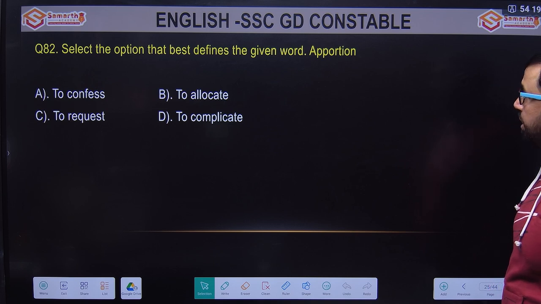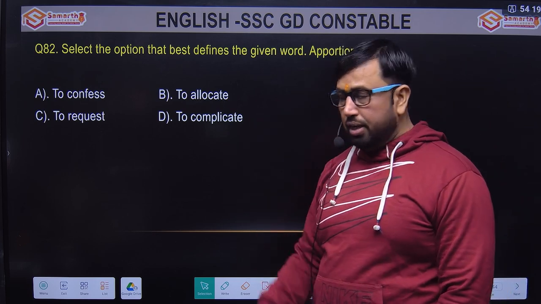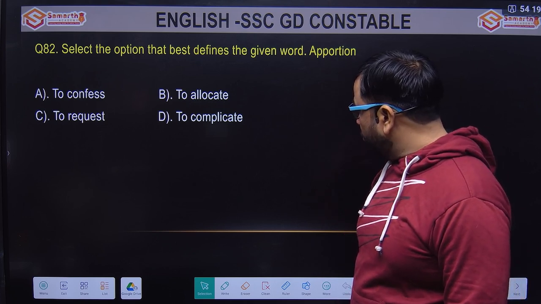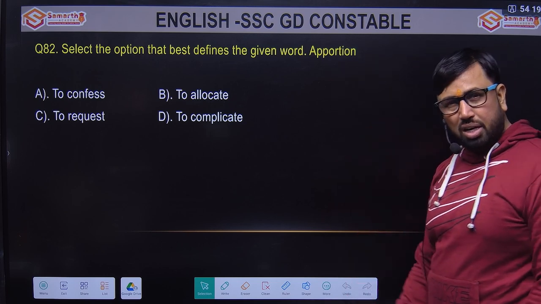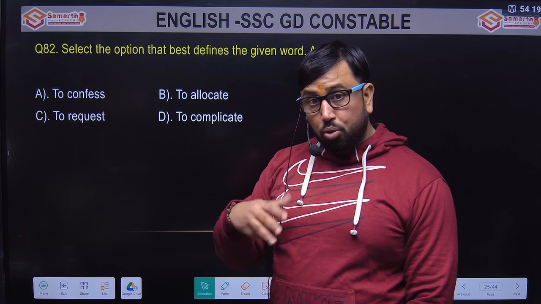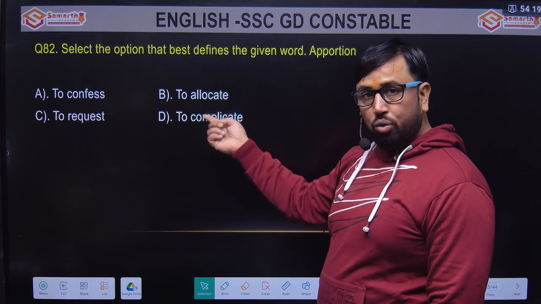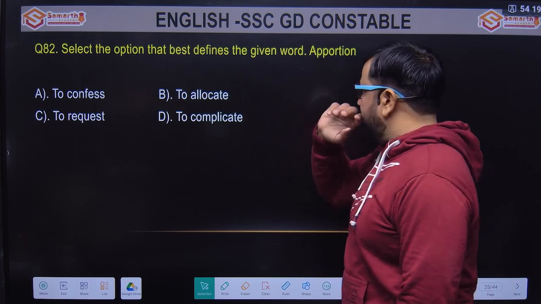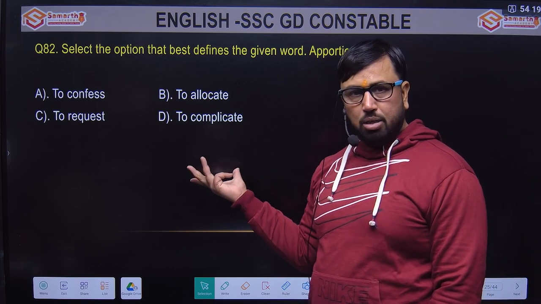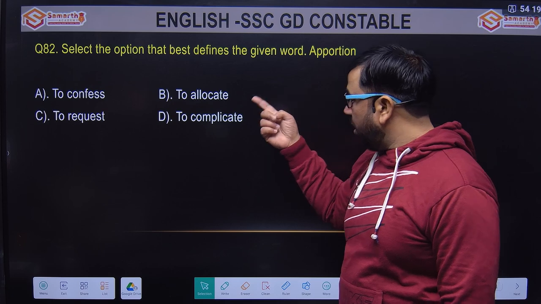Select the option that best defines the given word apportion. The word given is apportion. Let's see the options, then I'll tell you the meaning. Options are to confess, to allocate, to request, to complicate. The meaning of apportion: like the teacher apportioned the responsibility among the students, apportion the responsibility, apportion the task. इस तरह पर use करते हैं। तो क्या आ सकता है allocate, allocate ना, distribute कर देना, बांट देना, that is the meaning of apportion also. Apportion मतलब to allocate, because complicate is to make something difficult, confess is to admit something, request सानू पता ही है। तो apportion the meaning बनेगा to allocate.